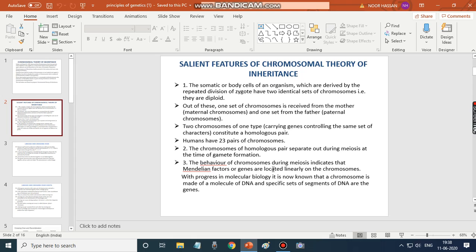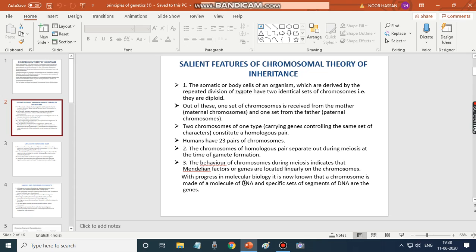The behavior of chromosomes during meiosis indicates that Mendelian factors or genes are located linearly on the chromosomes. Okay, I hope you understand. Linearly refers to being located one below the other on the chromosome. This is called linear fashion. So genes are arranged or located linearly on the chromosomes.